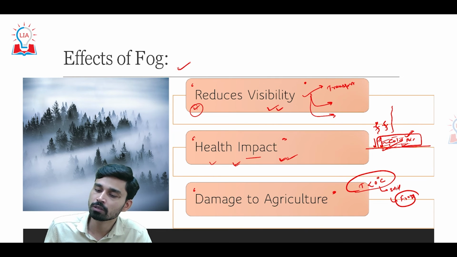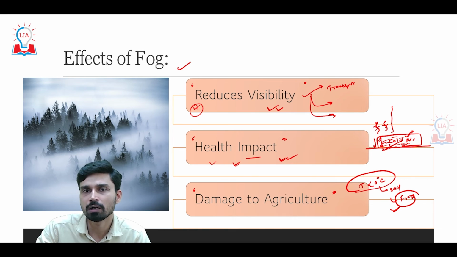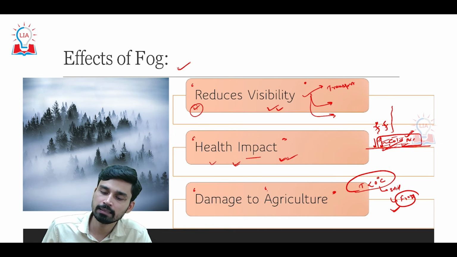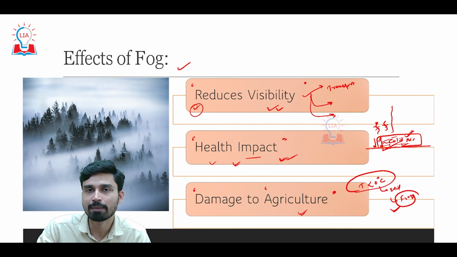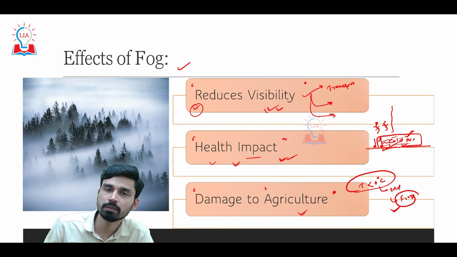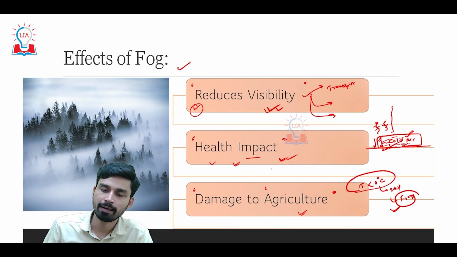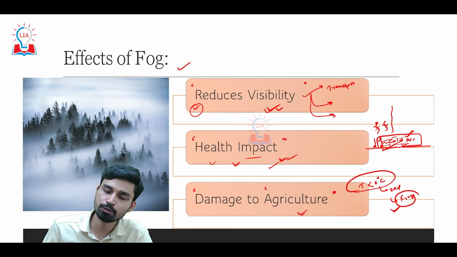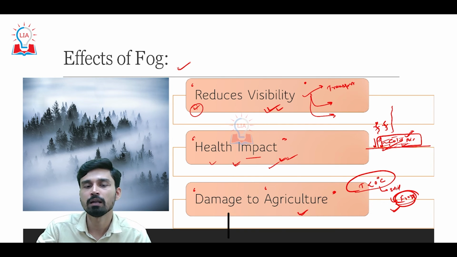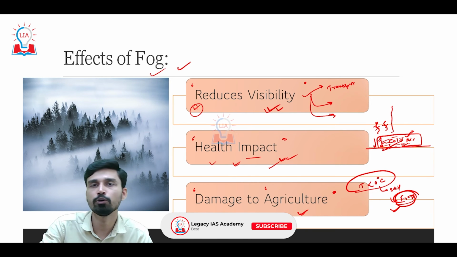So when the frost starts to build up in the atmosphere, it then falls down and physically damages the crops that have been sown at that particular time, and it also causes freezing of the water inside the plant, which also causes damage to the plant. Thus reduction in visibility causing transportation issues, health impact due to buildup of a high volume of pollutants, and the damage to agriculture because of the frost effect are the major impacts that we can observe due to fog in our daily life.